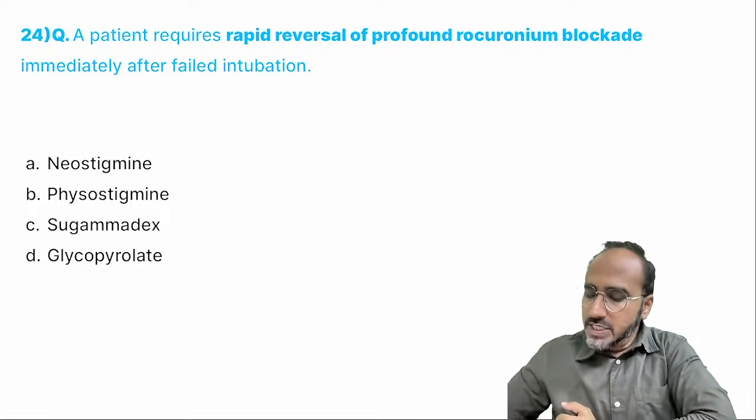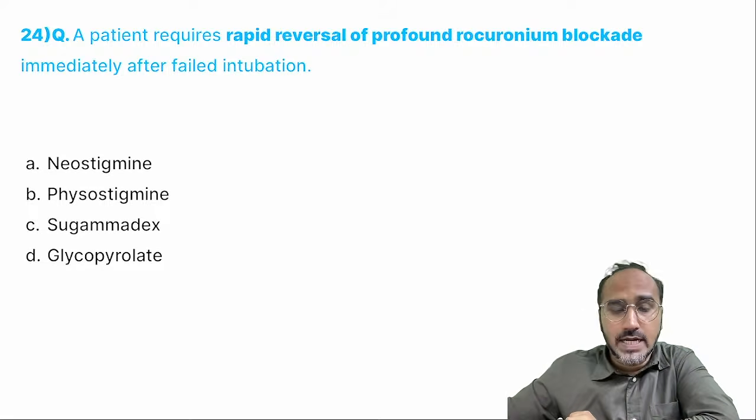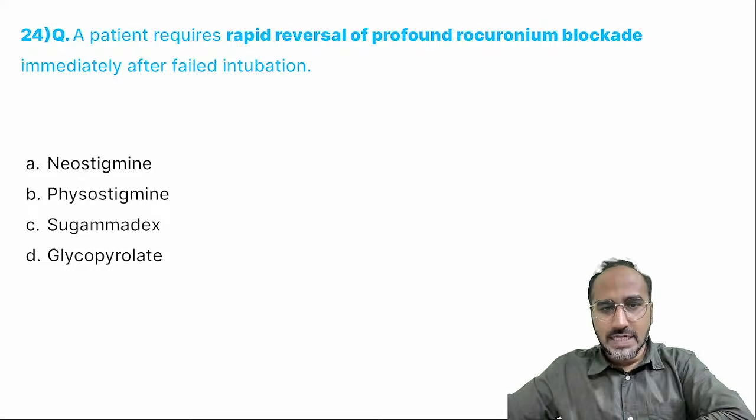Next, a patient requires rapid reversal of profound rocuronium blockade immediately after failed intubation. That is, you have given rocuronium and you are not able to intubate the patient. Now you want to reverse the patient. What reversal agent is given?